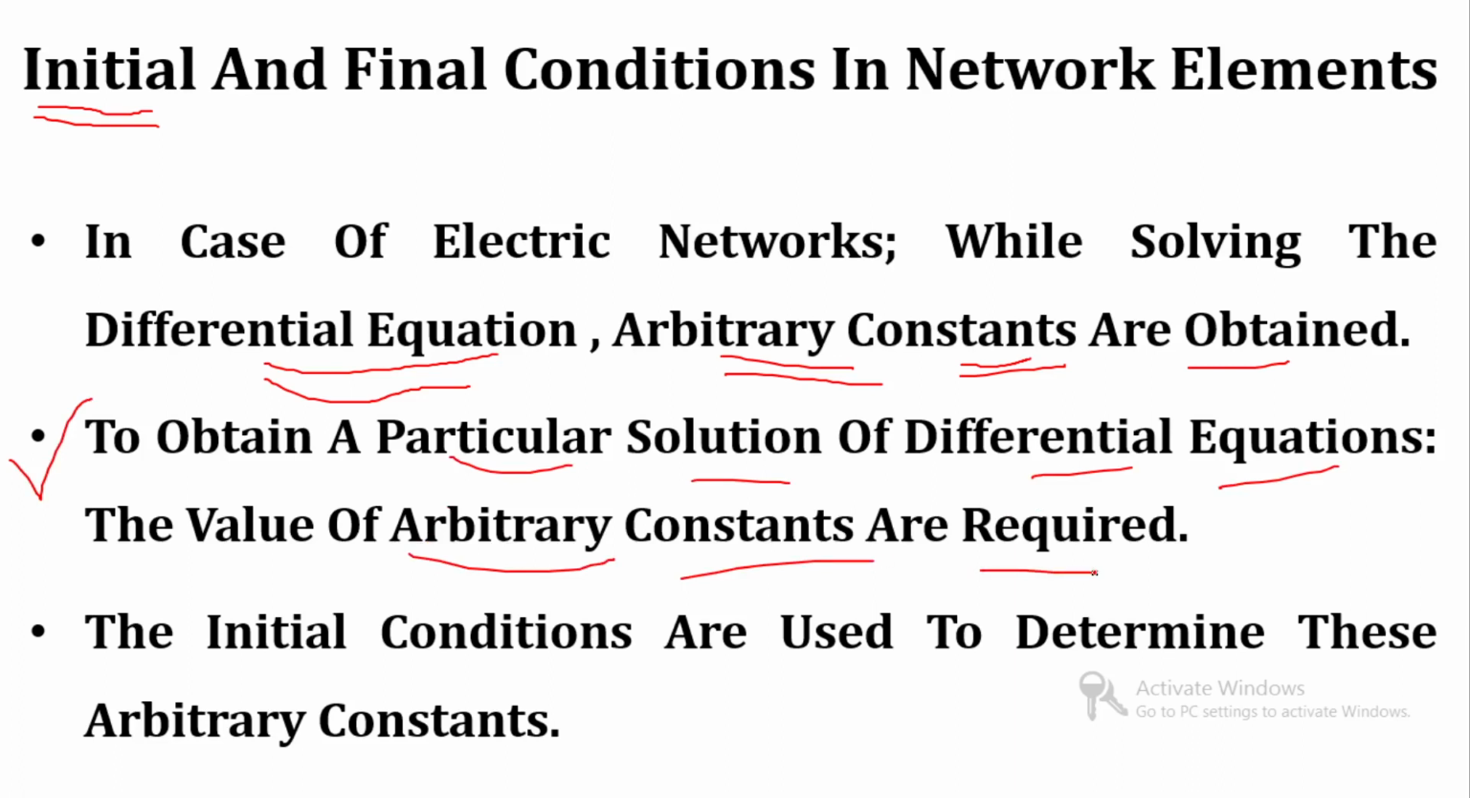So, to obtain the particular solution of that differential equation, the values of the arbitrary constants are required, and to obtain those arbitrary constants, we have to use the initial condition. The initial conditions are used to determine these arbitrary constants. So, this is the basic need or requirement of initial condition. To obtain the particular solution, we need to solve for the initial condition of the network.